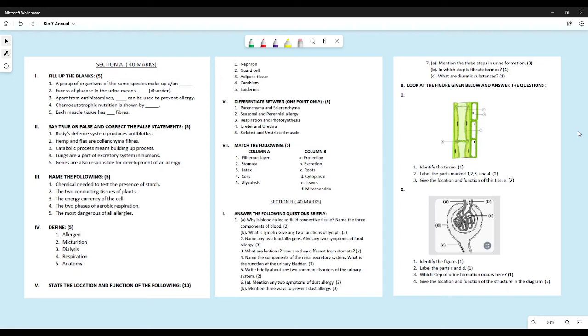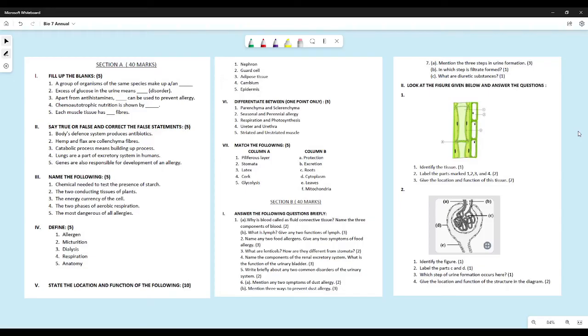Okay. Now why is blood called fluid connective tissue? First and foremost, you need to mention why it is called fluid and why it is called connective. Connective tissue because it connects all the parts of the body. Fluid because the major part of the blood is fluid. So that is why it is called the fluid connective tissue.